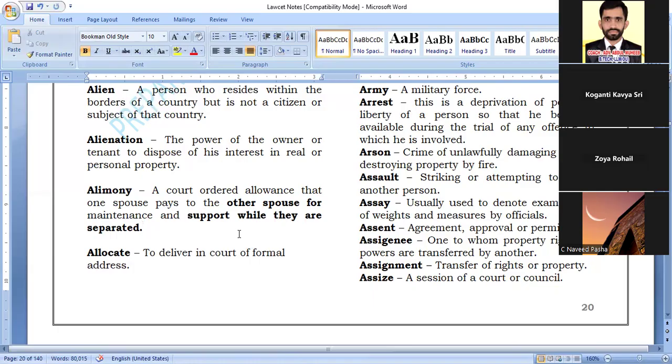So alimony is something given by one spouse to another when they are getting separated, when they are no longer husband and wife. That's only possible if the other person is not financially stable, right? Yes, the earning one will give to the non-earning one. If you are financially stable, no court will grant alimony.